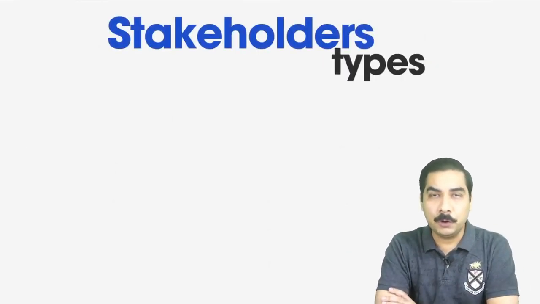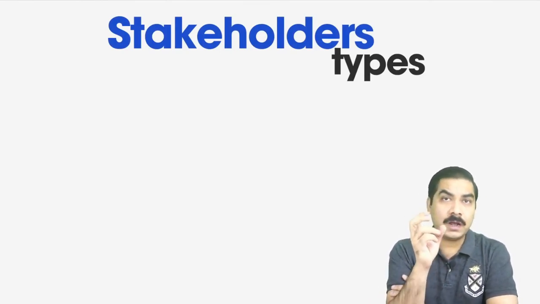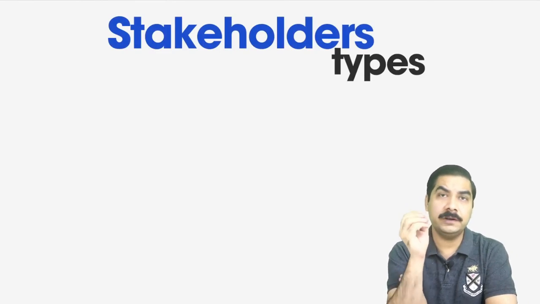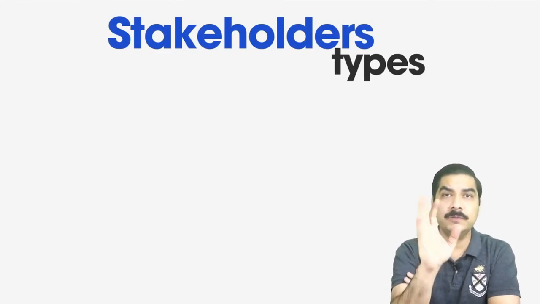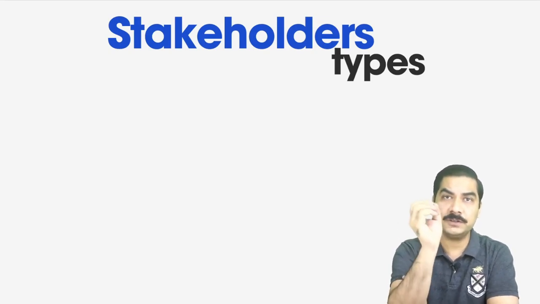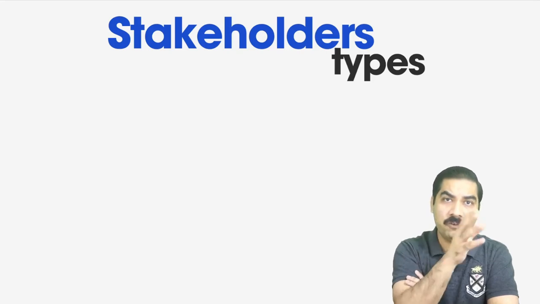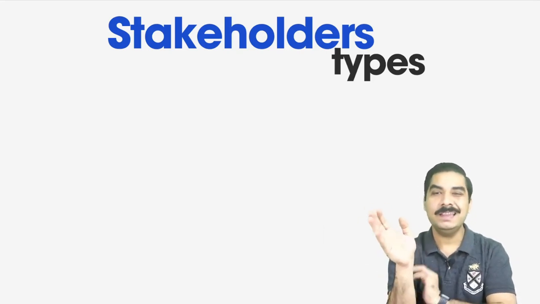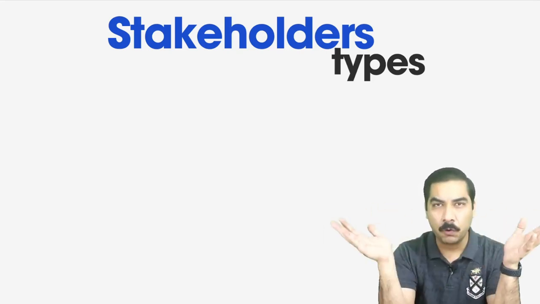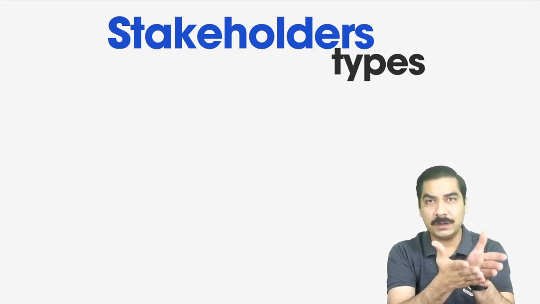Now, stakeholders type. Who are stakeholders? Stakeholders are those people who have a direct interest in the performance of your business, in the figures of your business, in the financial statements of your business. They want to know how well you are performing. Why? They have their own motives, their own reasons. We will see what these reasons are.